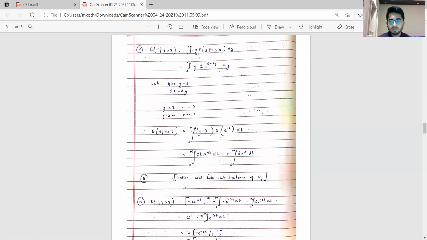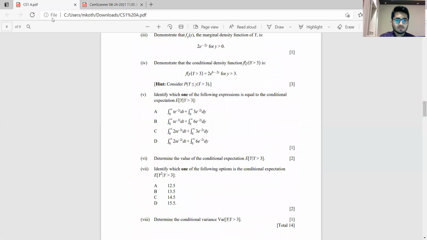Another thing you just need to note is that there was probably a misprint in the MCQs. All of these have dy, dy, dy, dy. It rather should have been dt and not dy. So this is something which you all should keep in mind.